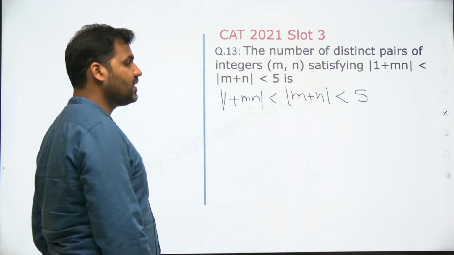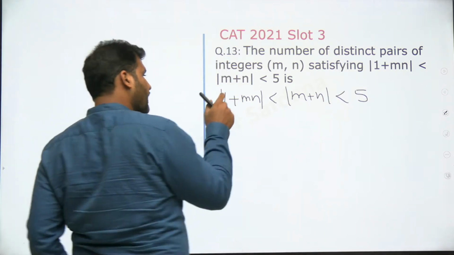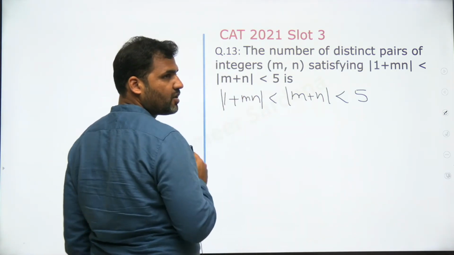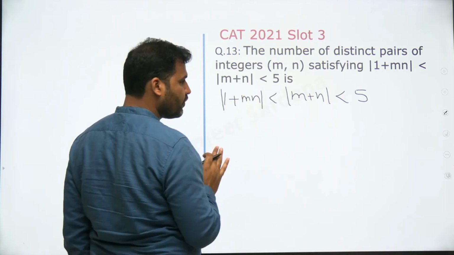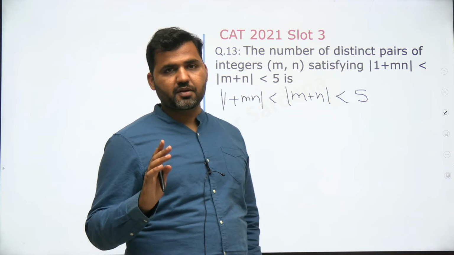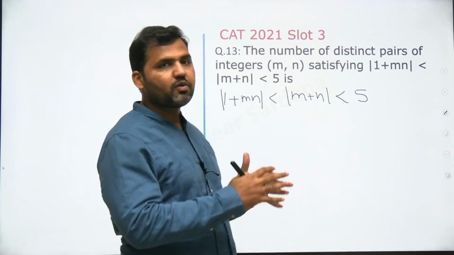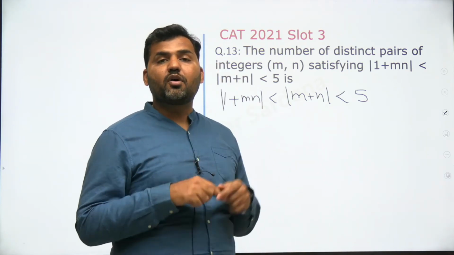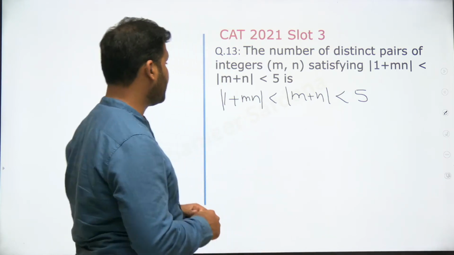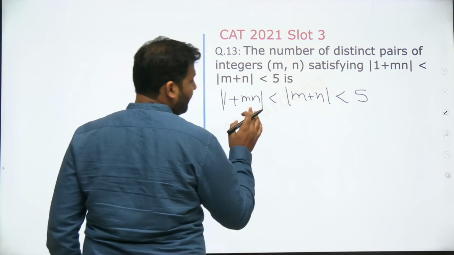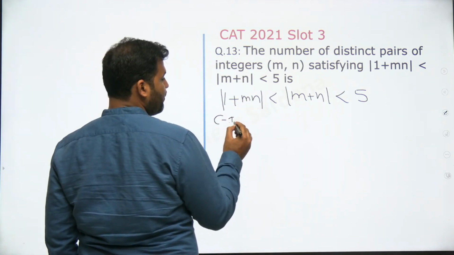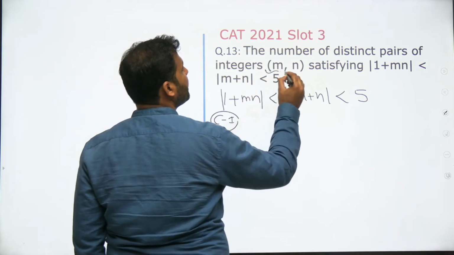Now guys, one thing that you need to know is that when you open a mod, the value outside the mod cannot be negative. This is an absolute value. Mod value can never give you an output of a negative number, right? Whatever you put inside the mod, the outcome will always be positive, because mod means absolute value. That means magnitude value. Magnitude can never be negative, right? So if I start with my first case, I want to find out the possible pairs of m and n.